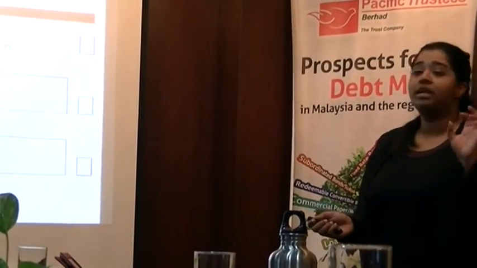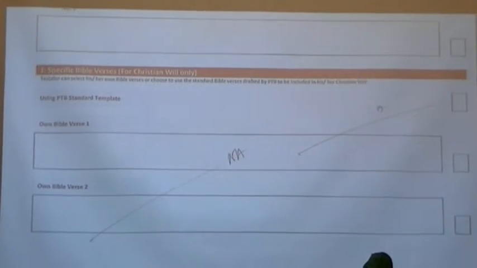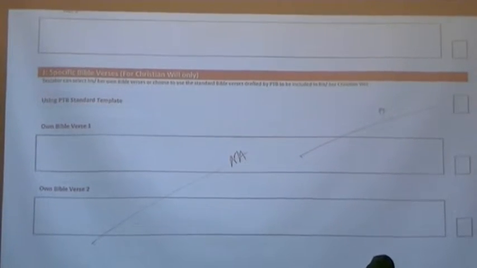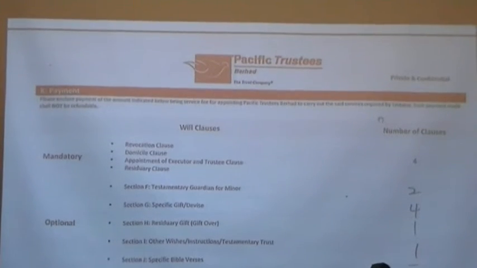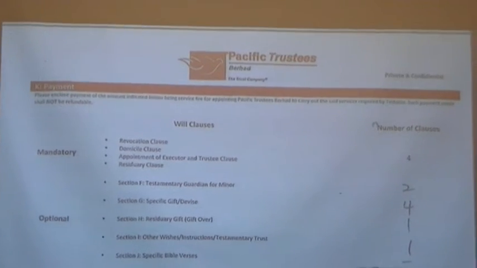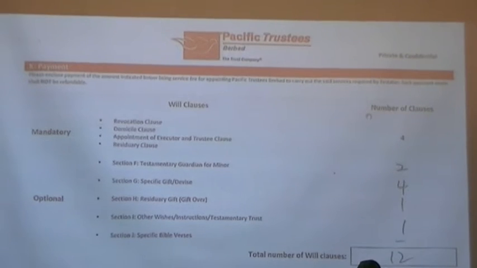And then also here, specifically for Christian wills, we want to put the standard clauses for Christian wills, or if the client has their own opening and closing preambles they would like to include, then you can just insert it here and then just tick. So it's not available here for Adam's case. What makes a Christian will different from a normal will? The Christian will has Bible verses, opening clauses and closing.